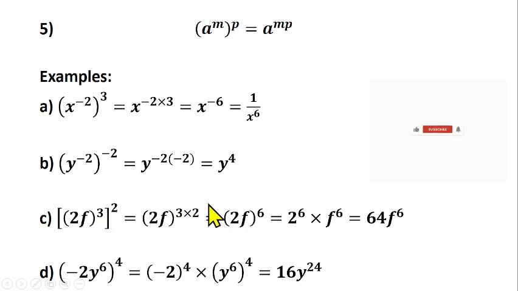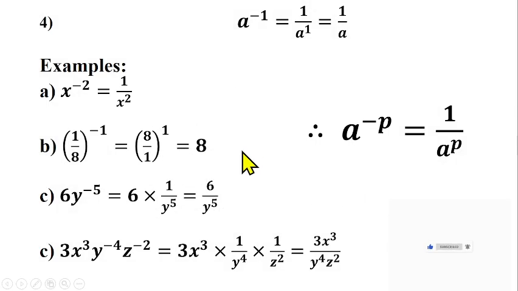And what's 3 times 2? That should give us 6. So you have (2f) raised to power 6. And then look at what you're having here. What does this one literally mean? You're having (2f) raised to power 6. That means this power is affecting 2, is affecting 6. It's quite different from the one we saw before. Let's go back. It's quite different from this one.